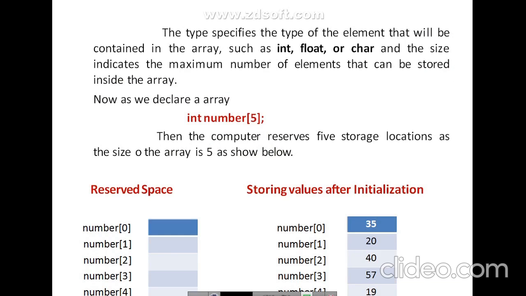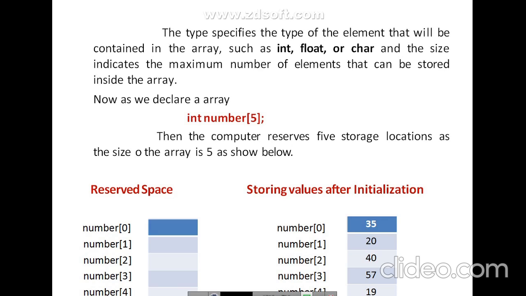So here in this one dimensional array, the type specifies the type of the element that will be contained in the array, such that it may be integer or float or character, and the size indicates the maximum number of elements that can be stored in the array. For example, int number[5]. Here int number[5] means the maximum number of elements is 5 locations: number[0], number[1], number[2], number[3], number[4].